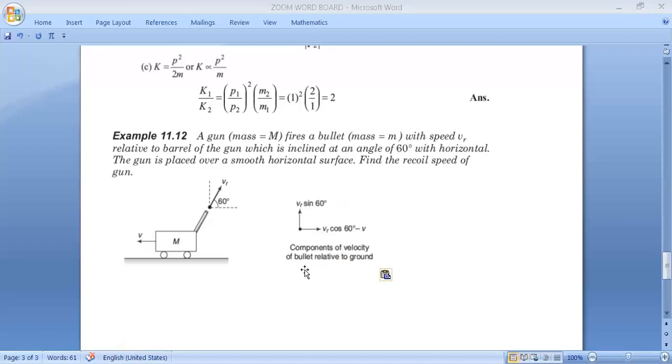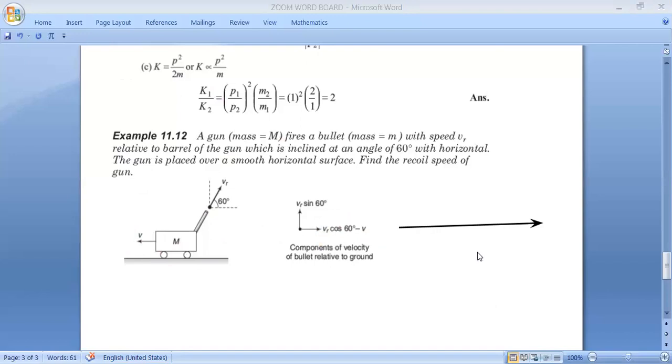Now let me apply the conservation of momentum. Before firing the bullet, the linear momentum along the x-axis was 0 because it is stationary. So after that also it must be 0. But after that, there are two momenta. One is the momentum of the bullet and second is the momentum of the gun.